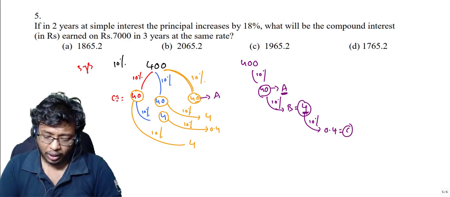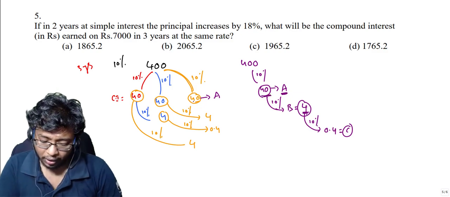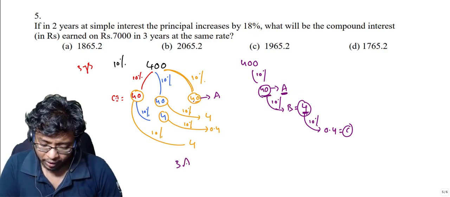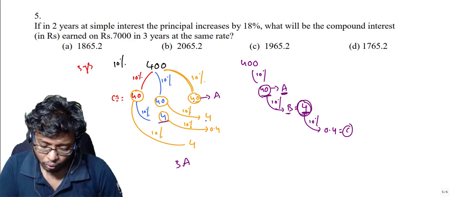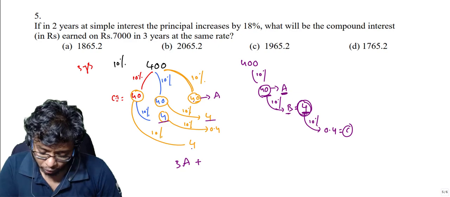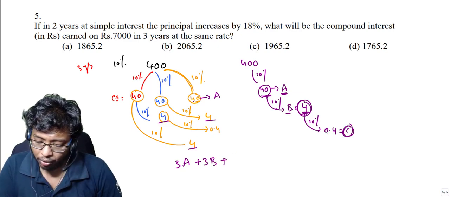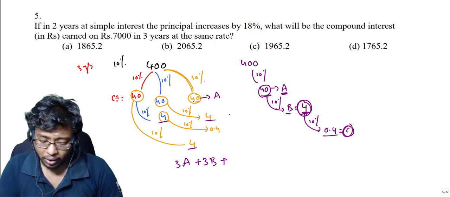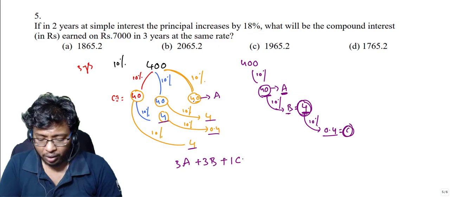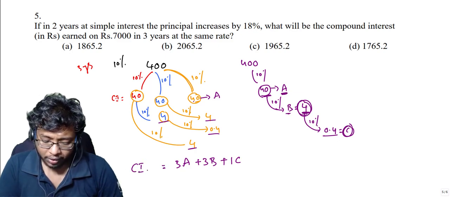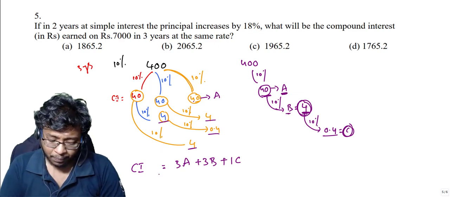Now if you apply this logic here, how many A's are there? A means 40. We have 3 A's, so it will be 3A. B means 4. How many 4's do we have? 1 four, 2 fours, and one more four, so 3 fours we have. So that is 3B. Plus C means 0.4. How many 0.4's do we have? Only one 0.4, that is 1C. That means what is this total? My compound interest. Compound interest for 3 years. So what is my compound interest in this case?